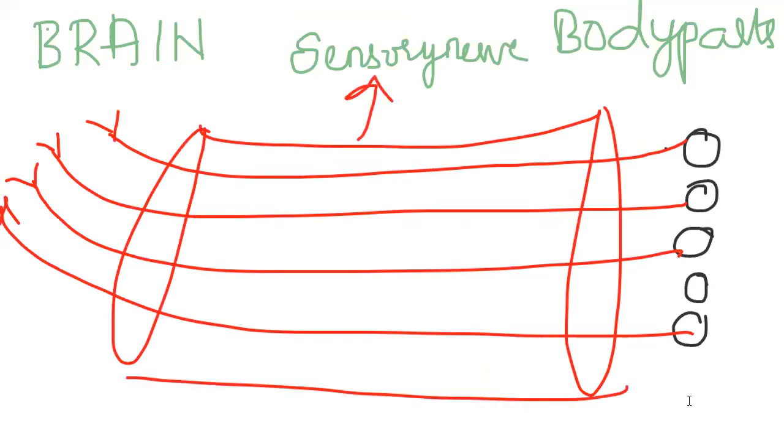Okay, so that means what is sensory nerve? Bundle of axons or bundle of nerve fibers. I'm trying to inject that axon or nerve fiber is going to be same.